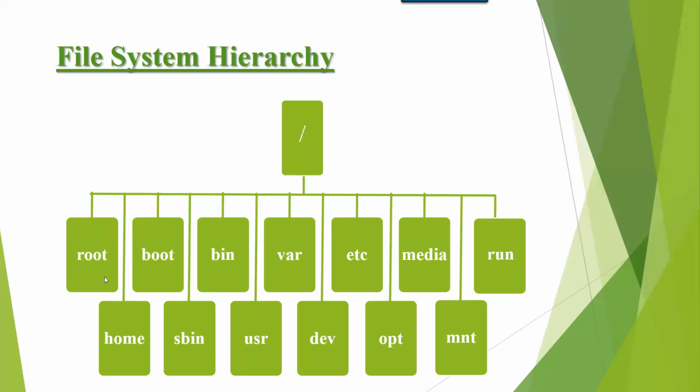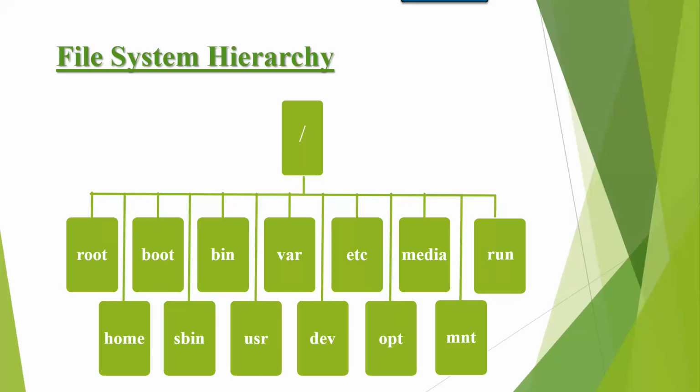And the next one is root. Root is the home directory for super user. Super user means administrator. In Windows we call it administrator, in Linux we call it super user. Only the naming is different. As a super user, you log into your computer and create any files or directories, the data by default is stored under root.